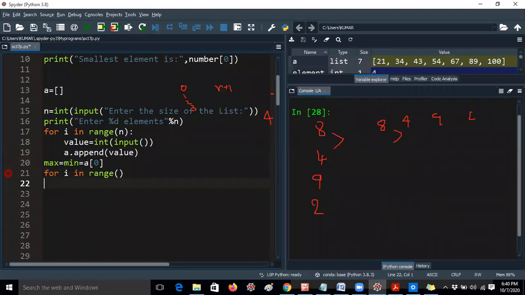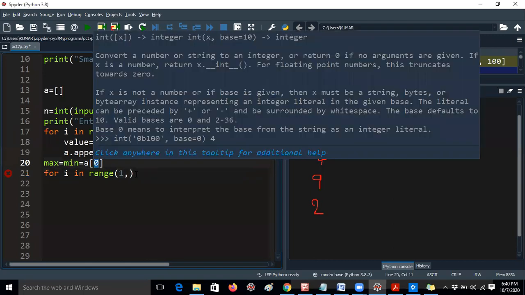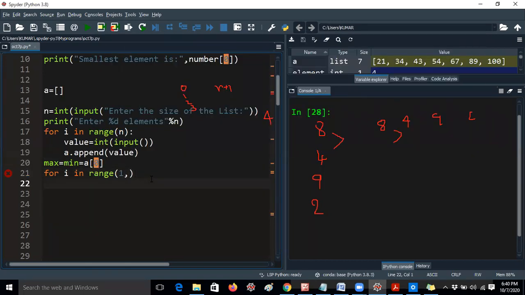I am comparing the first number, a of 0, with the other numbers. That means you should take the value from 1, because you no need to compare 0 again. That is a wasted iteration actually. If you are taking 0, that is a wasted iteration, because you are storing the a of 0 value in the max and minimum variables.